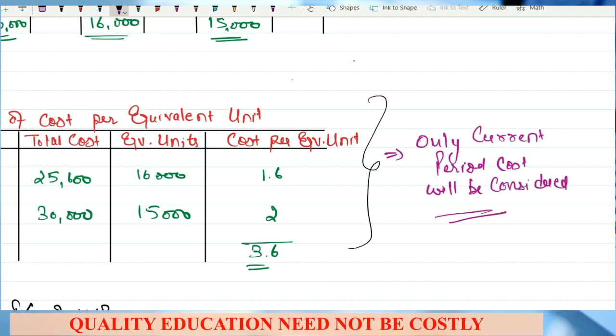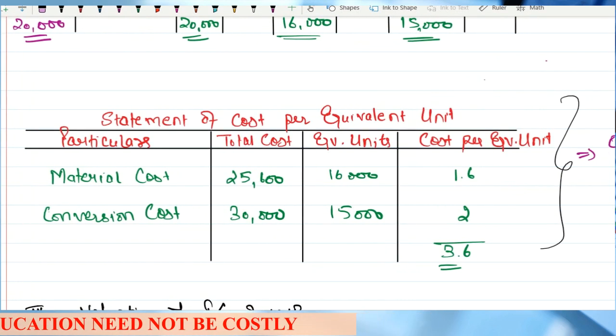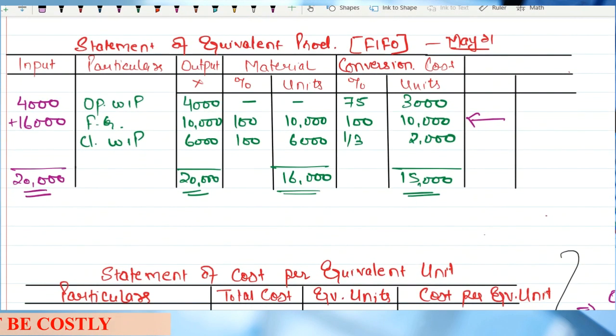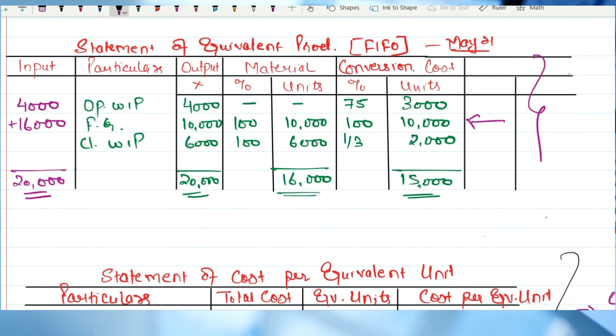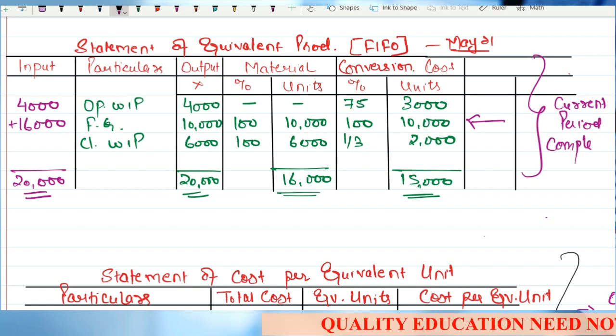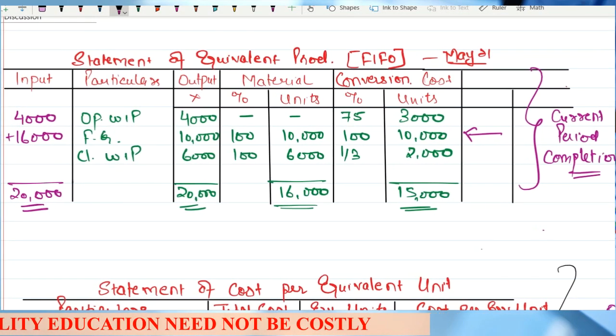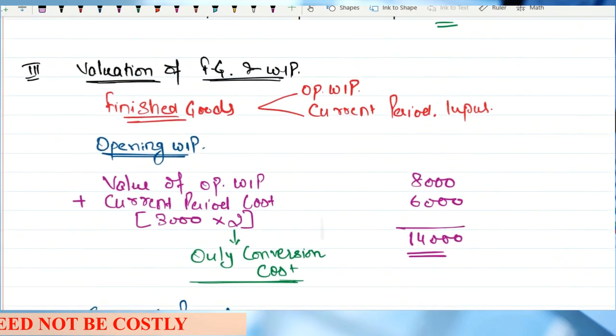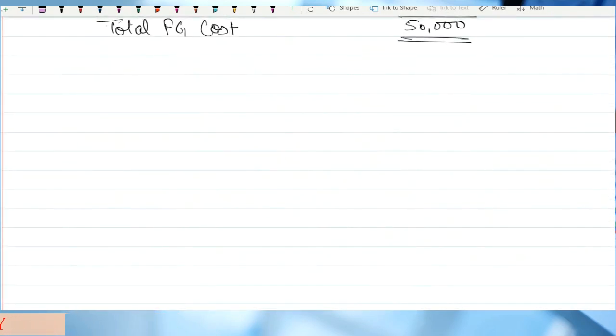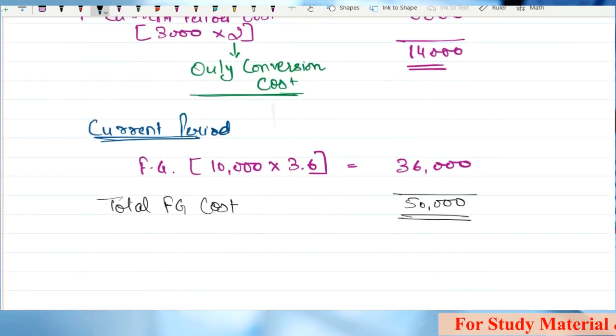right? Because whatever we are talking about in the statement of cost, in the statement of equivalent production also, we are talking only and only about the current period. We are talking only and only about the current period completion, right? So that is why whatever cost we are taking is also for the current period only. Clear, sir? So here we have taken now the opening and the current. Now we'll talk about the closing WIP.